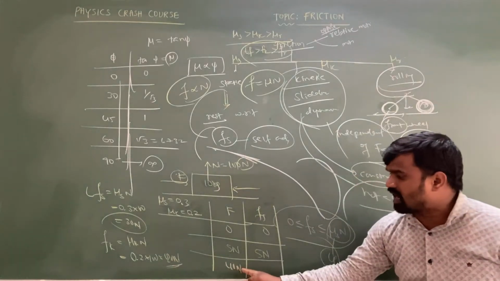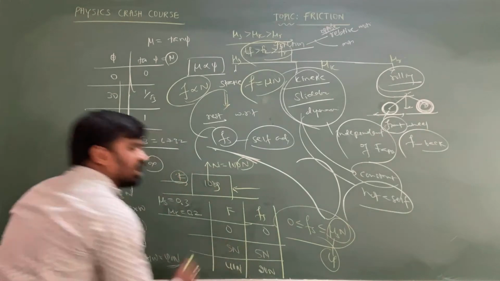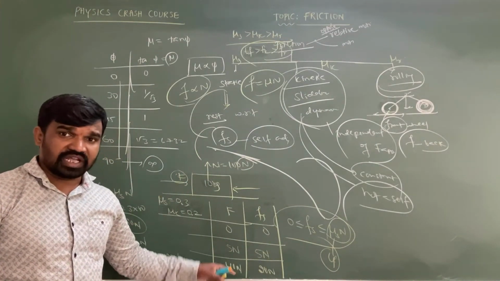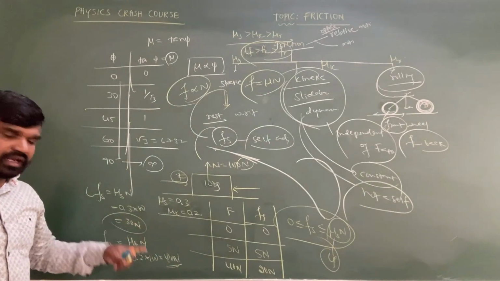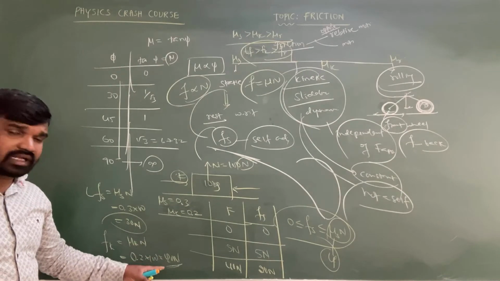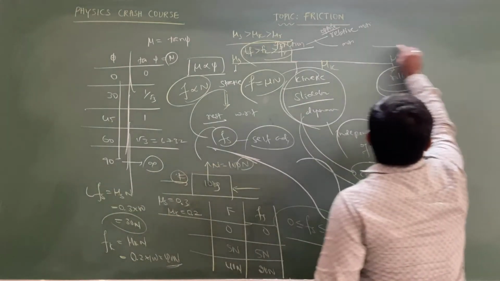After observation, kinetic friction is less than the limiting friction. So in this case, what is the friction you are getting sir? It is equal to 20 newton, not 30 newton, and not the applied force. When applied force exceeds the limiting friction, then immediately kinetic friction starts to act, and at that time acceleration is going to exist.